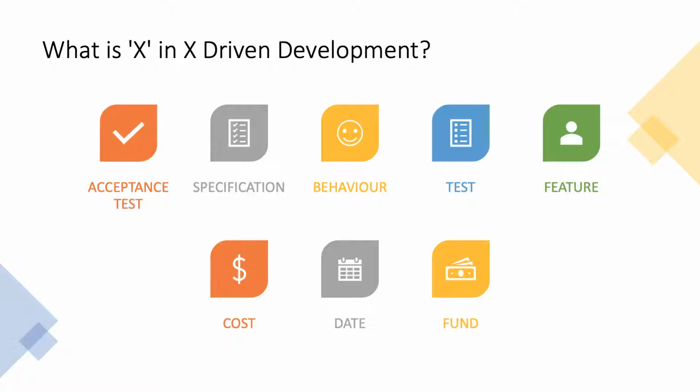Some people are saying that if the cost is taking more control over the project, cost-driven development, then some are saying date-driven development, then fund-driven development. Whenever you have fund, you develop, otherwise you stop. And whenever something really goes wrong, especially from various aspects like some stakeholders, sometimes people tend to replace this X with some animal names as well. So these are not the things that we are going to discuss during today's session.